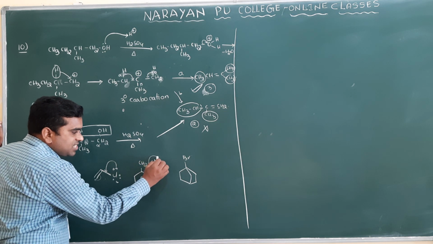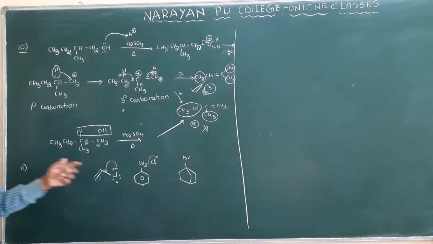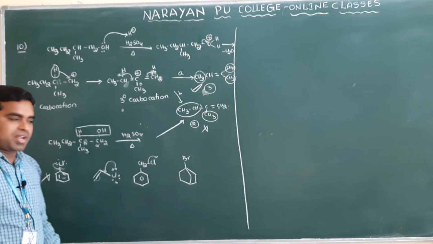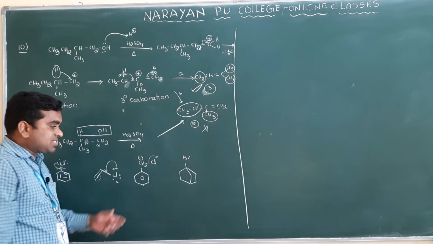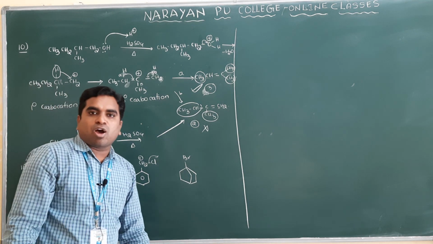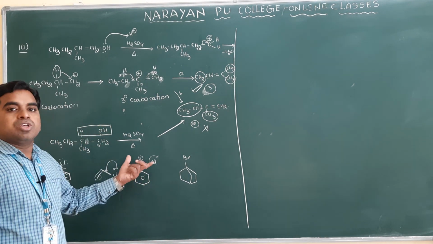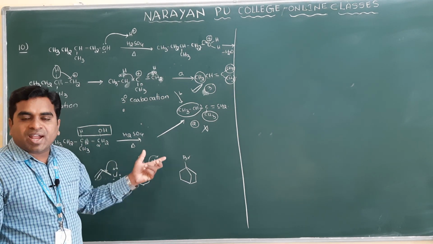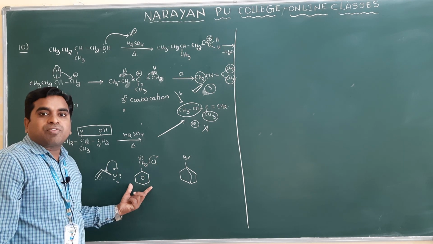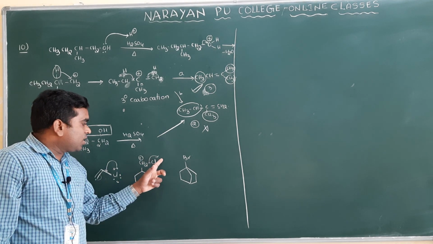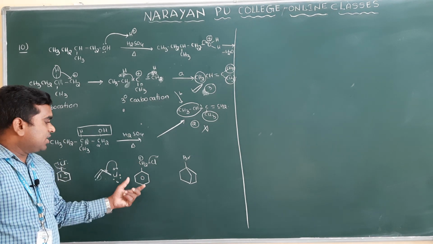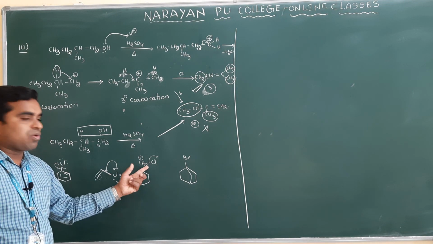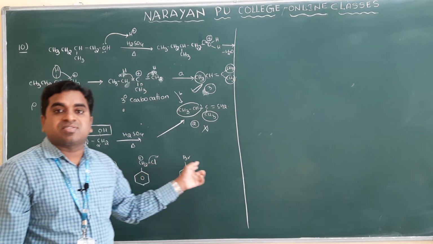Now, breaking this bond is easy. Why? Because it is not directly attached to any double bond, and after removing it, you will get a benzyl carbocation. You know that the benzyl carbocation is very stable, and the rate of reaction depends upon the stability of the carbocation. So this chlorine is easily removed and you will get the stable carbocation, so this compound is involved in nucleophilic substitution reactions easily.